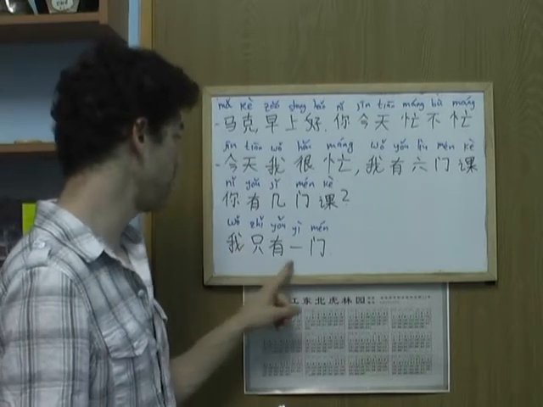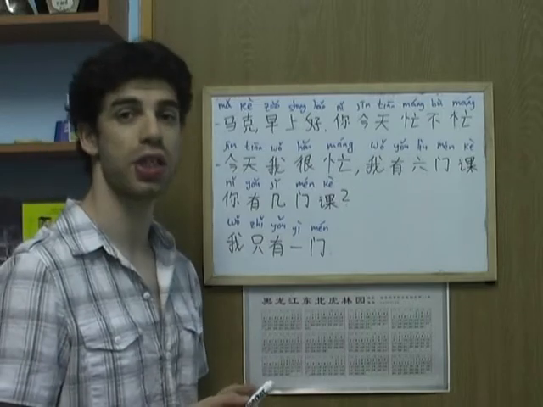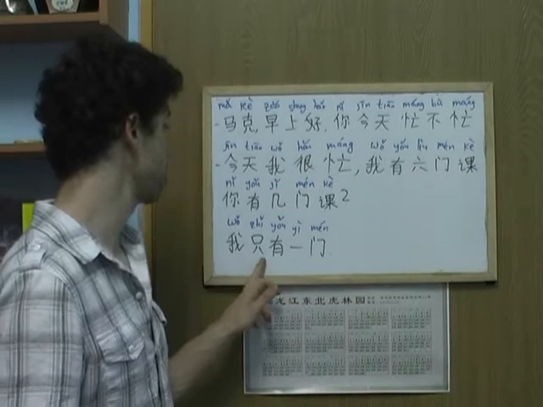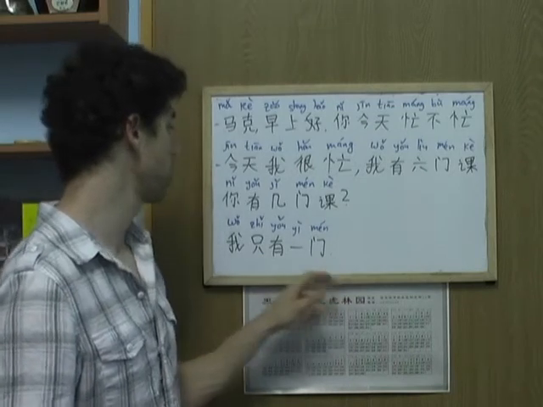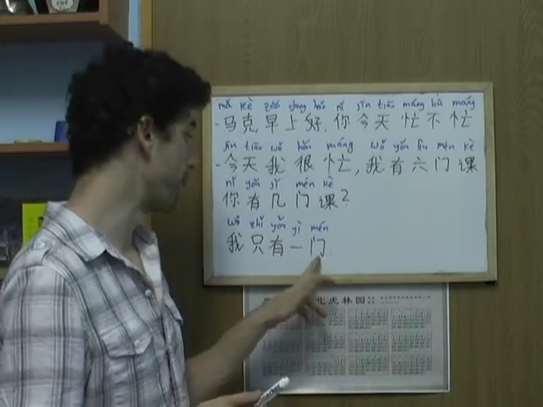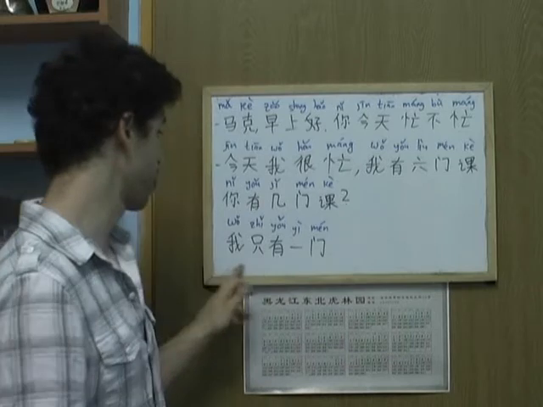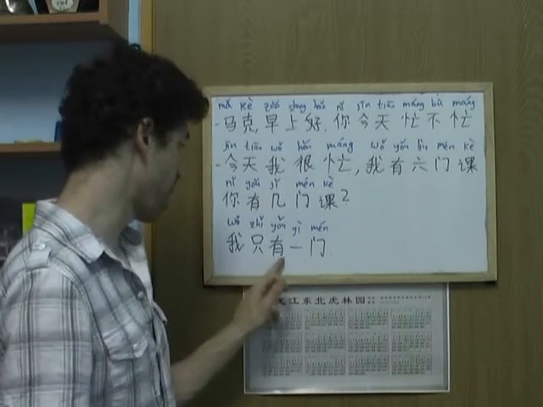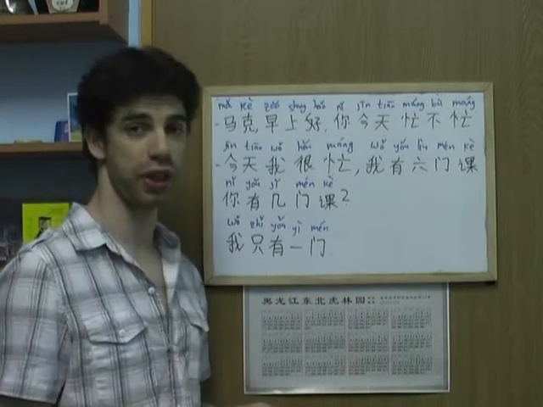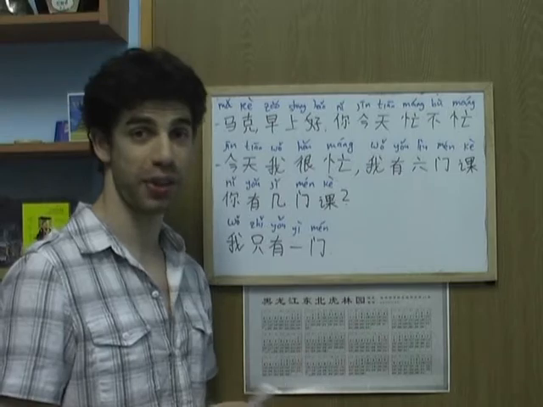我只有1门. Okay, so this word here is pronounced 只, third tone, and it means only. 我只有一门. So 一 means one. 门 is the same measure word we've just met, okay? So this sentence means I only have one class, alright? Okay, I hope it was clear. Now let's have a look at some examples.